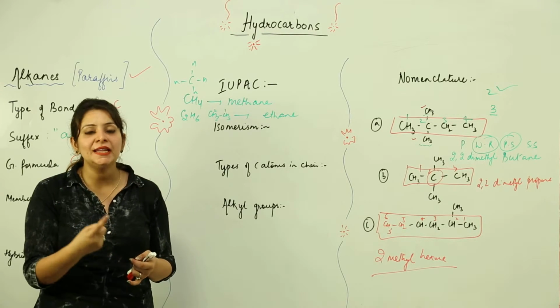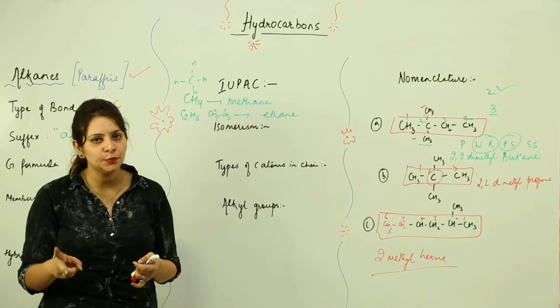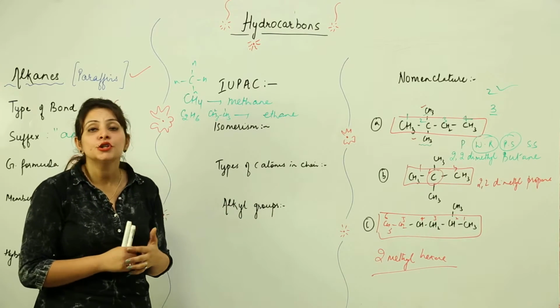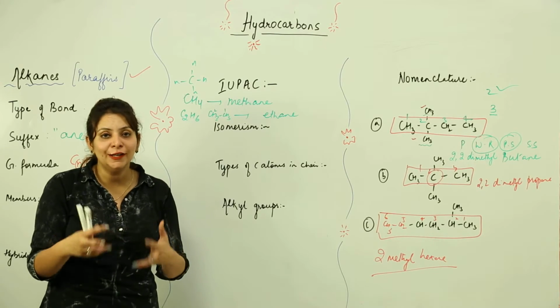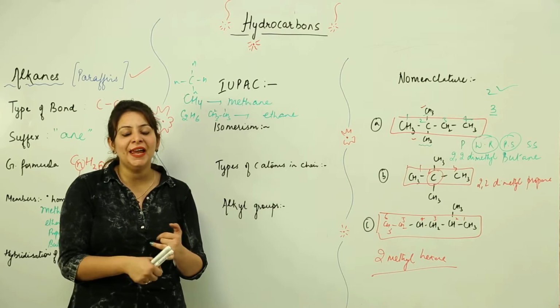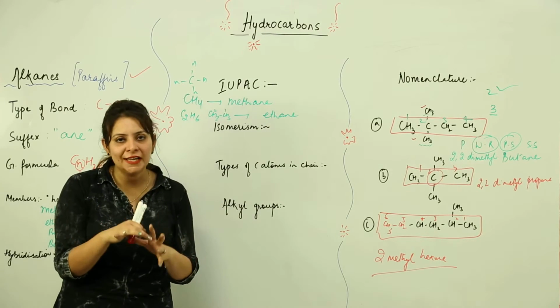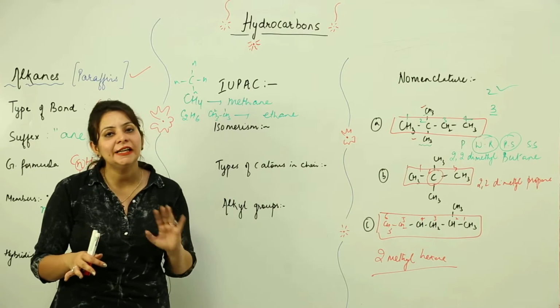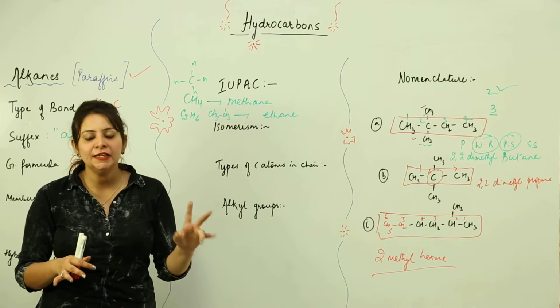One is the chain and the other is the position. If we talk about chain isomerism first, you should be curious to know what kind of isomerism it is actually going to possess. Methane, ethane and propane cannot be condensed any more, or their structure cannot be changed more. So they do not possess any kind of chain isomerism.